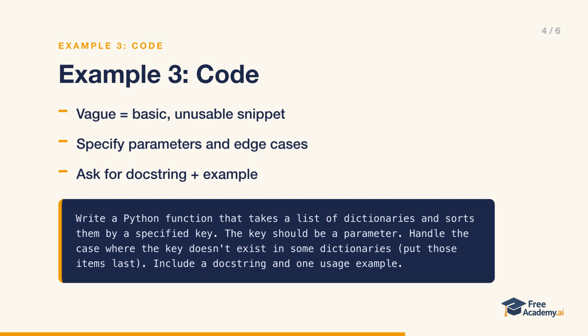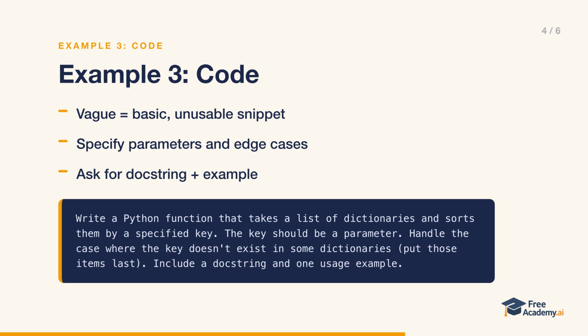Third example, code. The vague version is "write a function to sort a list." You'll get a basic snippet you probably can't use directly. The specific version on screen is very different. It asks for a Python function that takes a list of dictionaries and sorts them by a specified key, where the key is a parameter. It handles the edge case where the key doesn't exist in some dictionaries by putting those items last. And it asks for a docstring and one usage example.